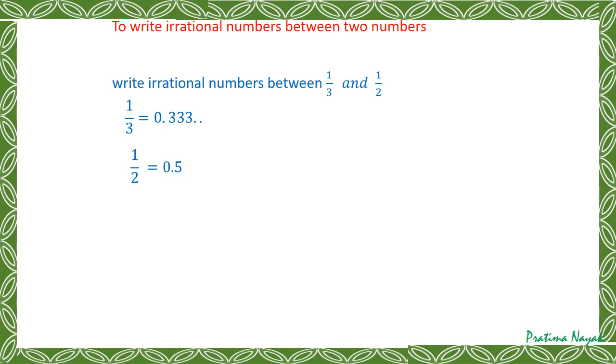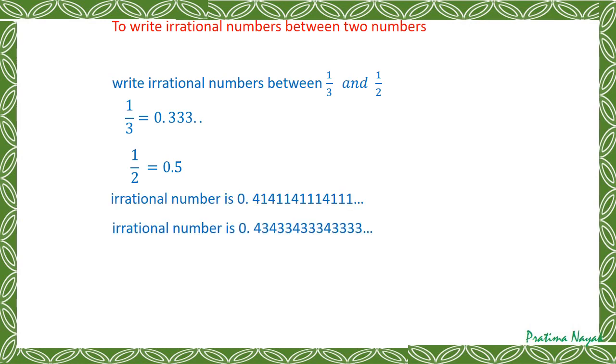So you have to find a number in between 0.3 and 0.5. It can be 0.4, and when you are writing an irrational number, there will be no similarity. So 0.41411411141..., or it can be 0.43433..., and so on. There will be no definite pattern. You can write anything.